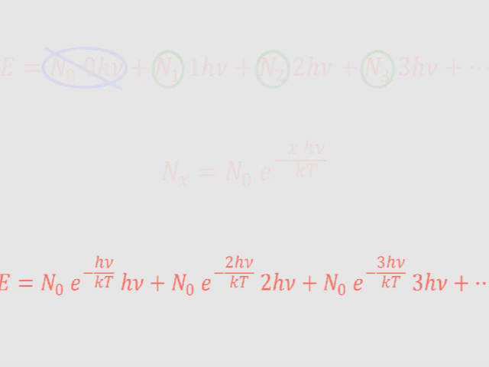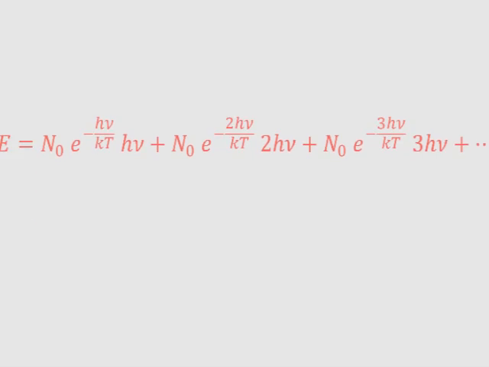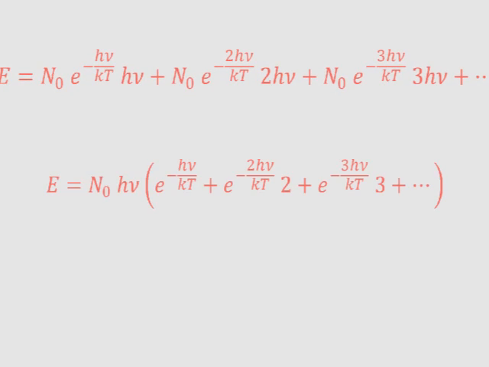Now each of the terms has an n0 and an h nu in it. So let's factor those out. And now you can see that there's a pattern. Each term has an exponential in it. In the first term, it's just plain. In the next, it's squared. In the one after that, it's cubed, and so on. That's very similar to what we saw earlier. Also, starting here, there's another factor. It's 2 in the second term, 3 in the third, then 4, and so on.